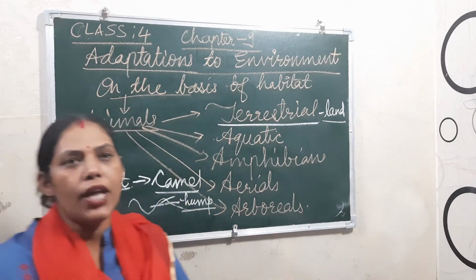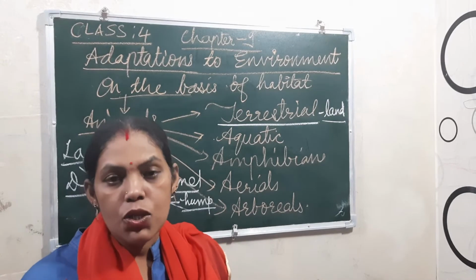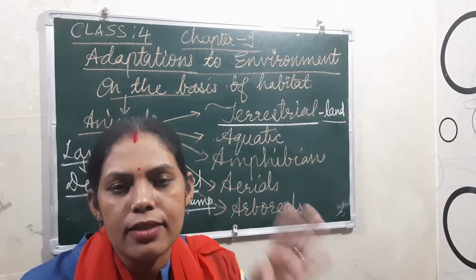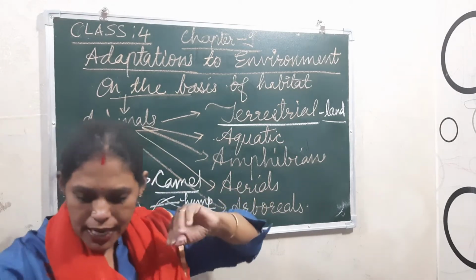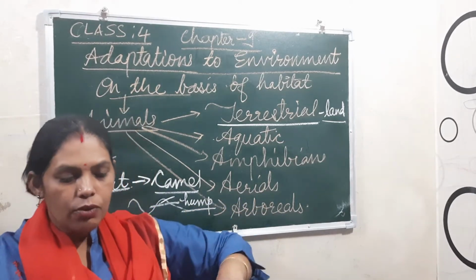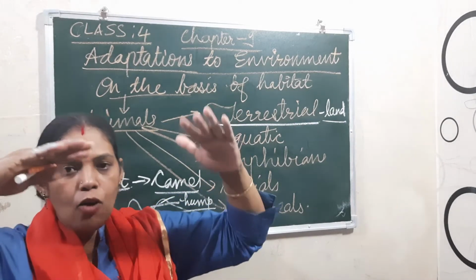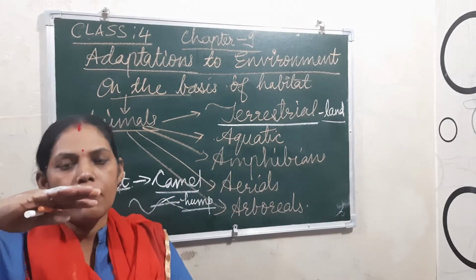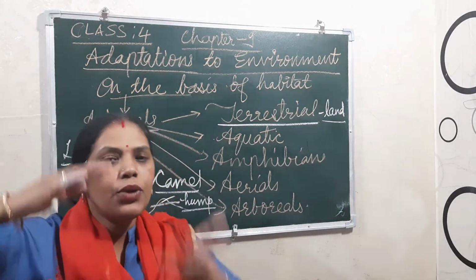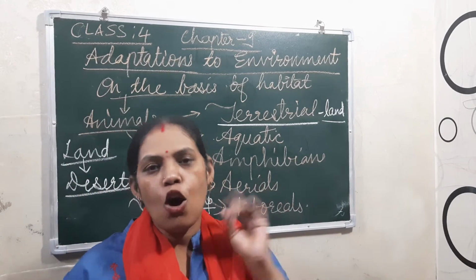Okay, and not only that, this camel has long legs. So what is the use of long legs in the desert areas? Actually, when it moves, the sand is down on the ground, so the body will be a little bit above the land, so that the heat will not be absorbed from the hot sand into its body. For that it has long legs.